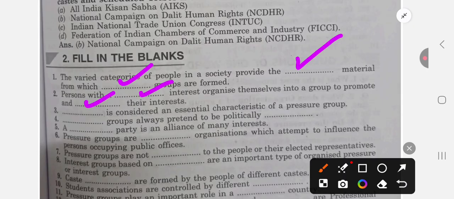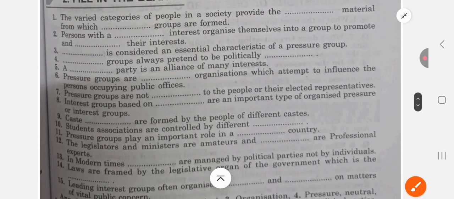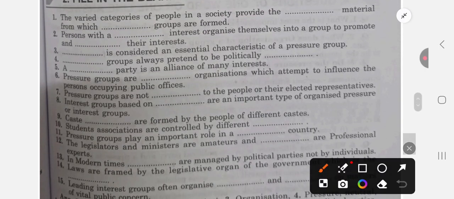Question number three, dash is considered an essential characteristic of a pressure group. They are organized, they make some organization. Question number four, dash groups, pressure groups always pretend to be politically neutral. They don't show that they are aligned with someone, but they are sometimes aligned to political parties, but they don't show. Keep in mind. So these pressure groups always show that they are neutral, right? Neutral.